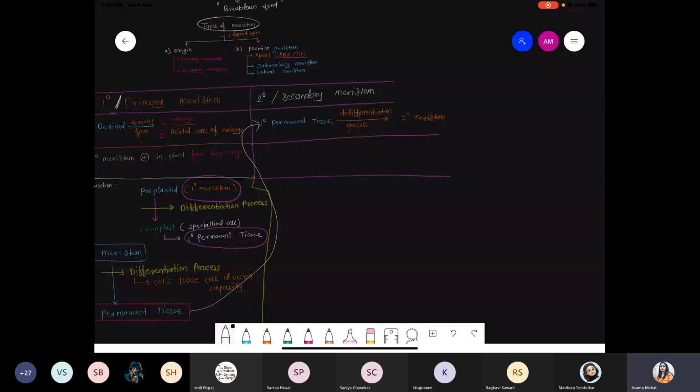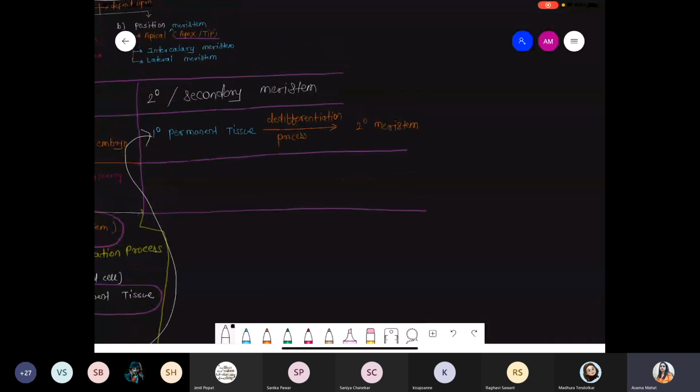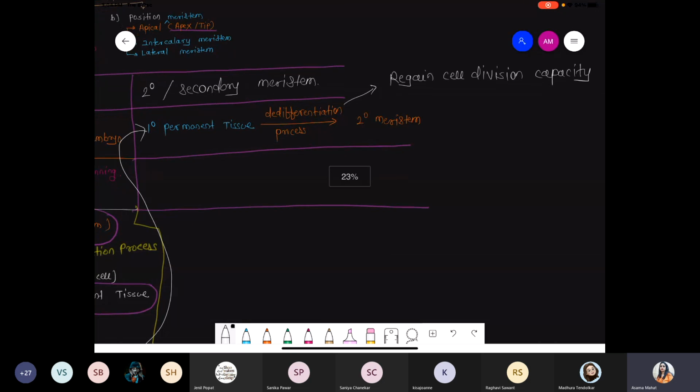So what is the meaning of de-differentiation? Regain cell division capacity. पहले तो लूज हो गया था. During differentiation, cell division capacity gets lost. So de-differentiation is nothing but regaining. Again they achieve cell division capacity. Okay? Regain. फिर से वापस हुआ. I'll take this part commonly later, differentiation and de-differentiation. But here try to understand.